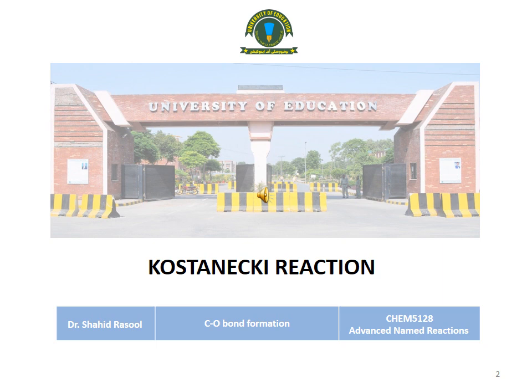Dear students, today we are going to discuss Kostanecki reaction. This reaction is basically about the formation of carbon-oxygen bond. This carbon-oxygen bond is created in such a way that we react 2-hydroxy-phenyl ketone or 2-hydroxy-aryl ketone or ortho-hydroxy-phenyl ketone, ortho-hydroxy-aryl ketone with acetic anhydride or some other acid anhydride.